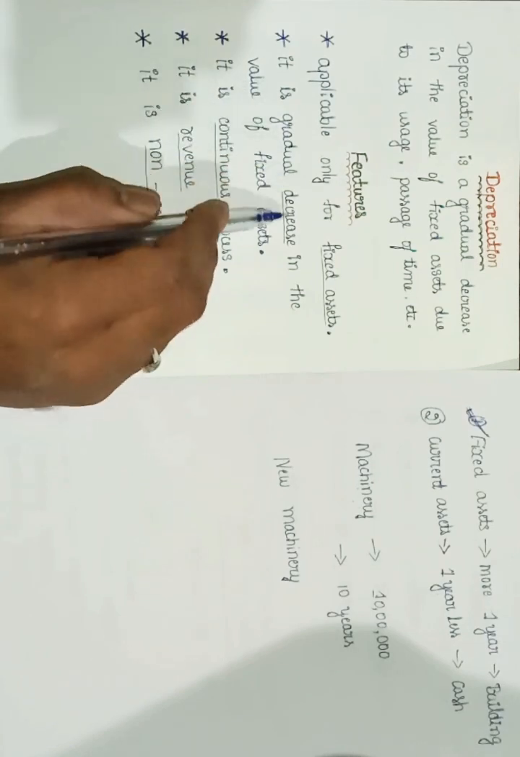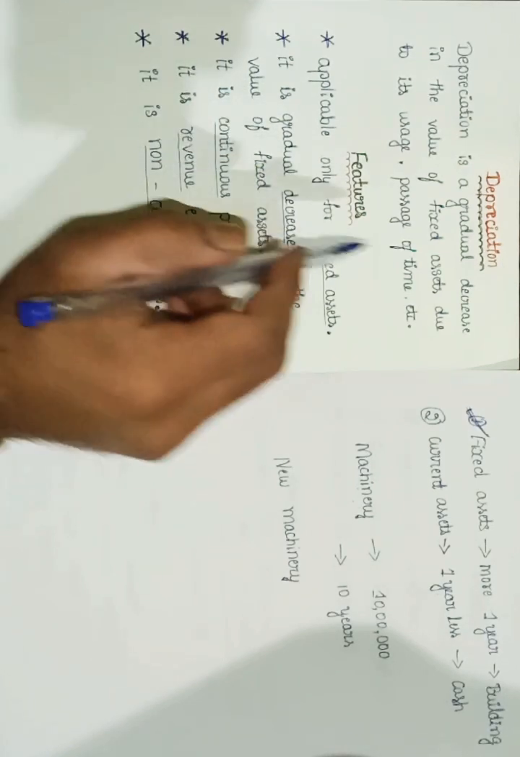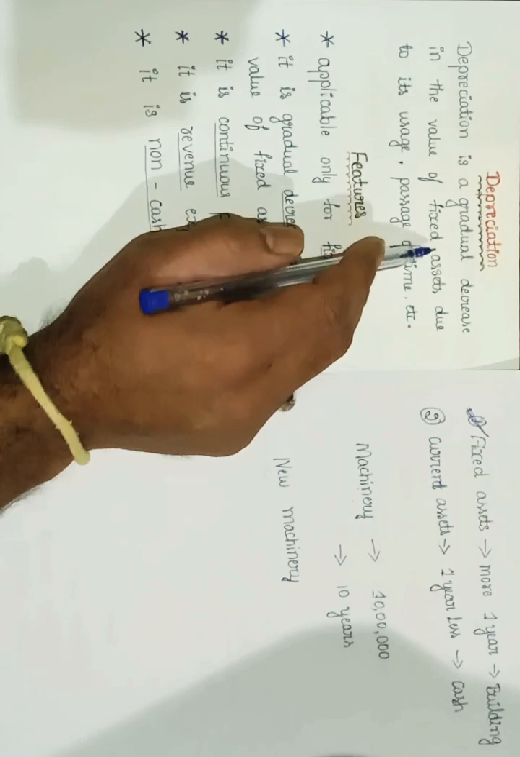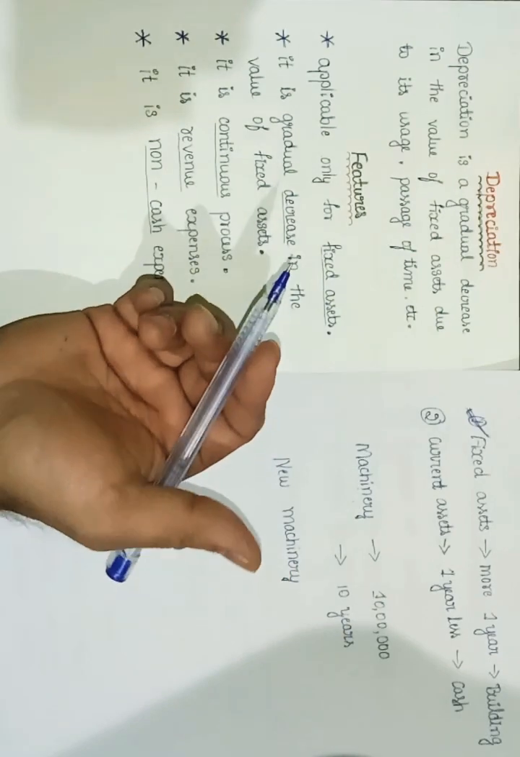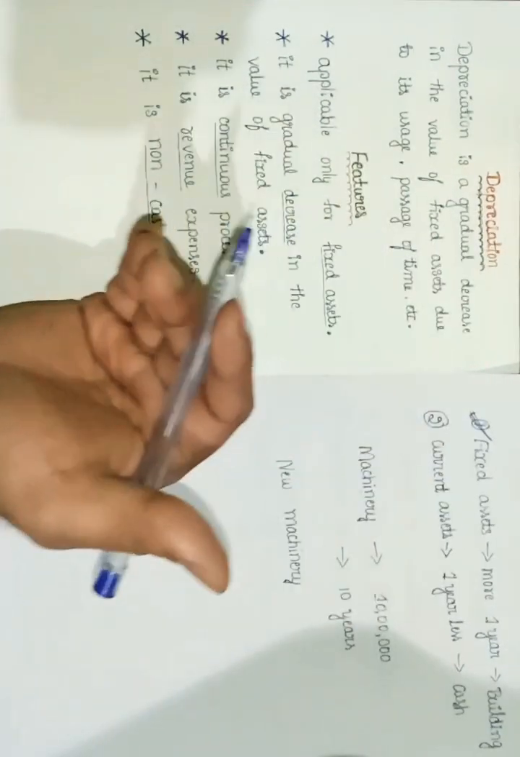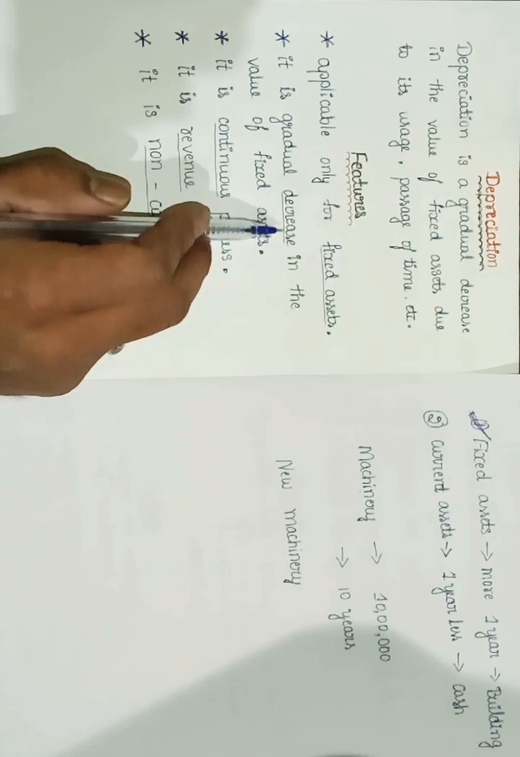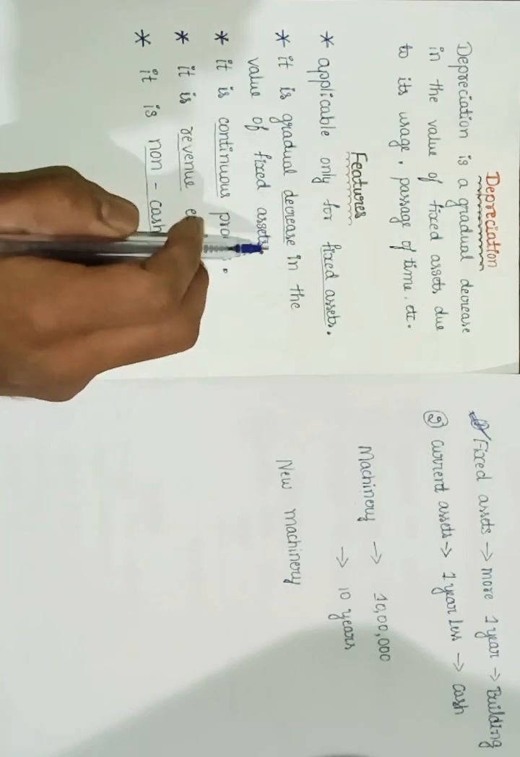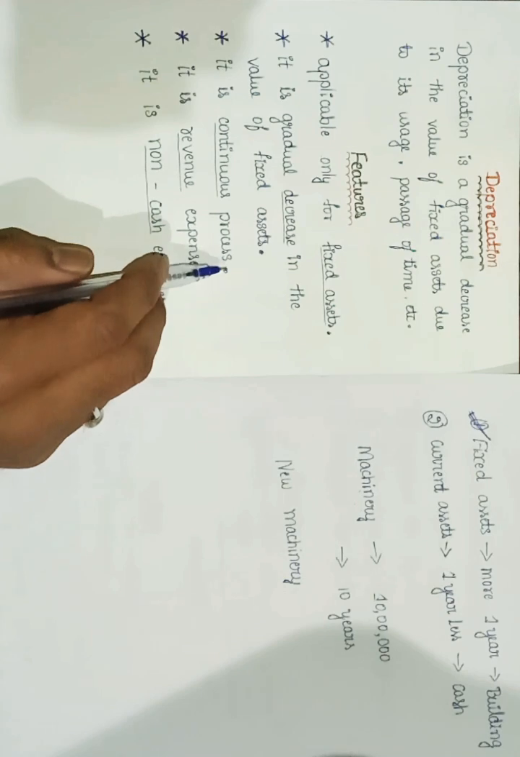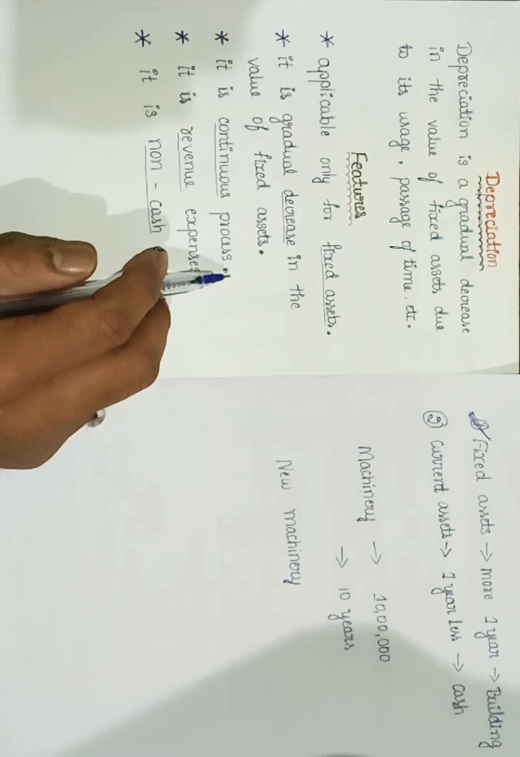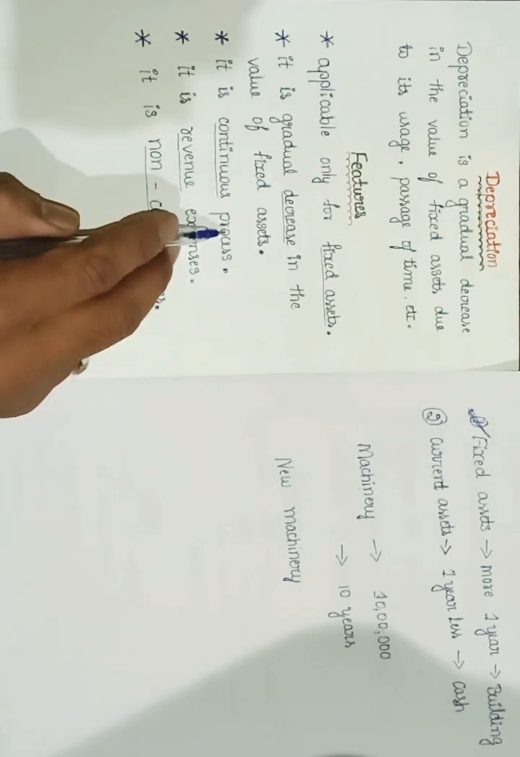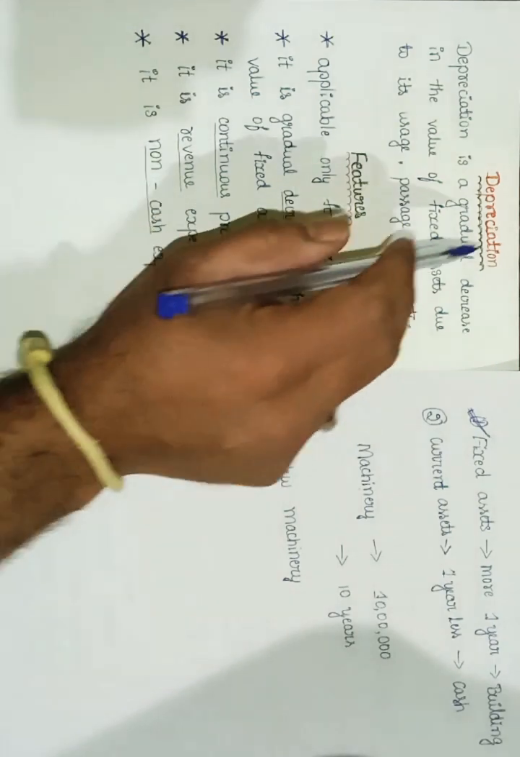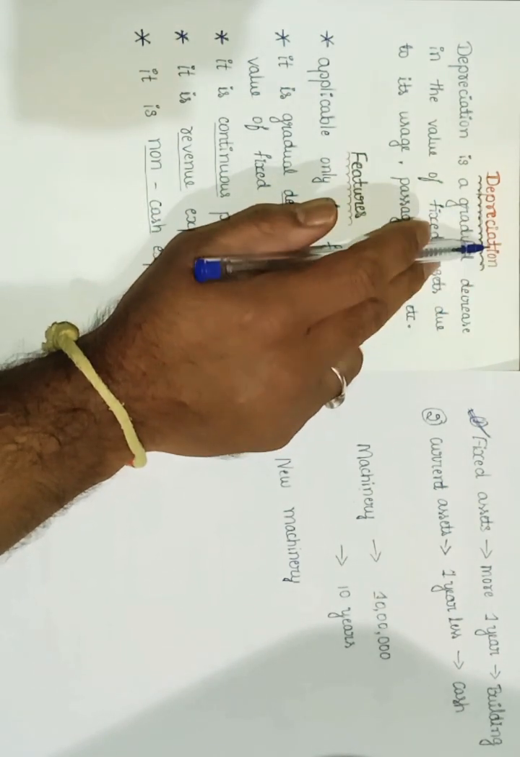Then it is a gradual decrease in the value of a fixed asset. I explained the meaning: because of usage, if you are using an asset, definitely the value of the asset will be decreasing. Then it is a continuous process, because we will be using that asset continuously. If we are using it, the asset value is going to decrease, so it is a continuous process. Each year we need to charge depreciation against the fixed asset.